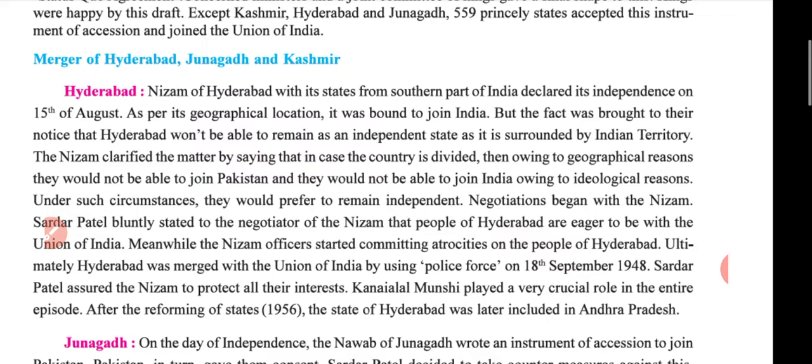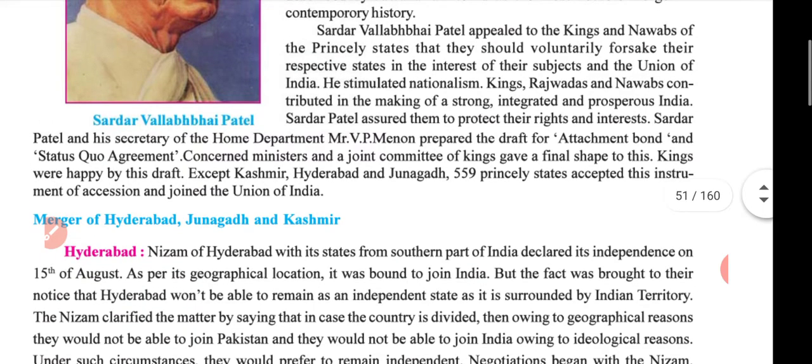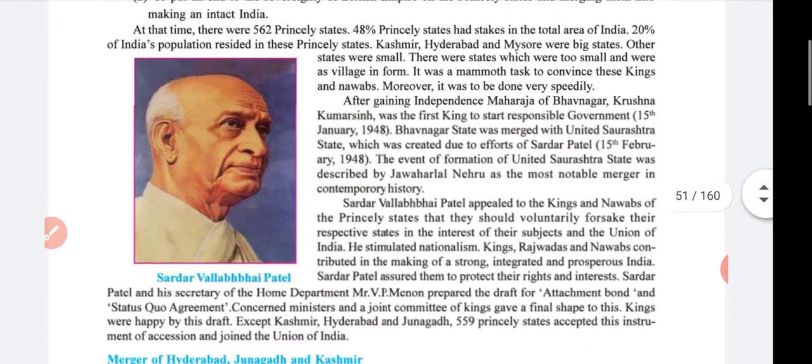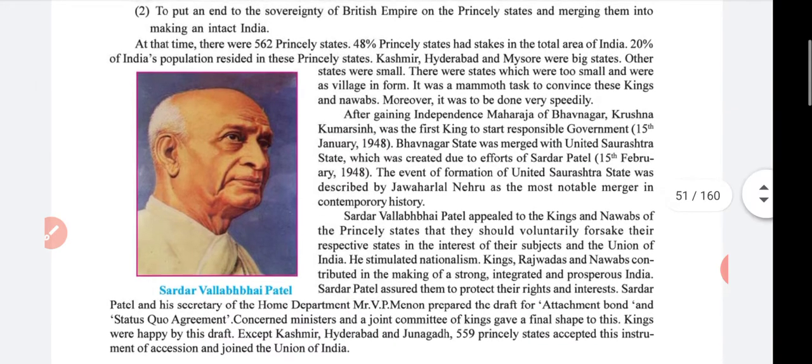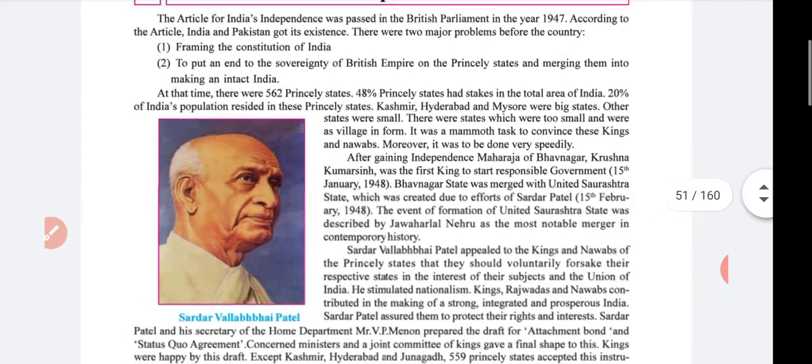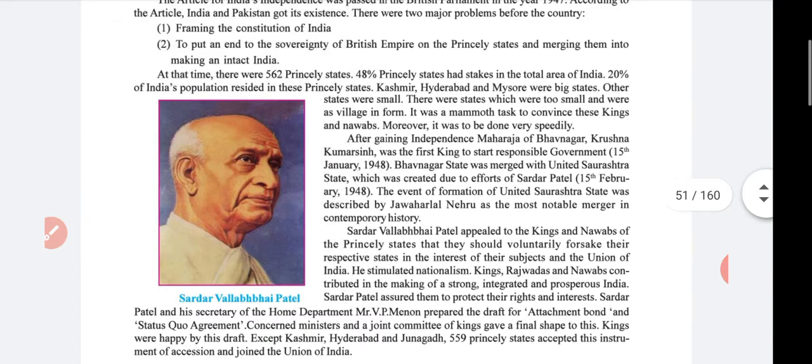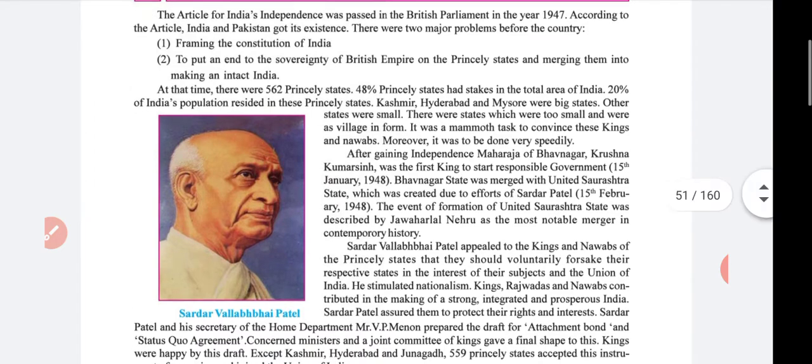First is Hyderabad, but before that, please read this starting paragraph two times because it is important for MCQs, 1-mark questions and also for the short note. So please read from the start to the end of the paragraph, Union of India, at least two times.